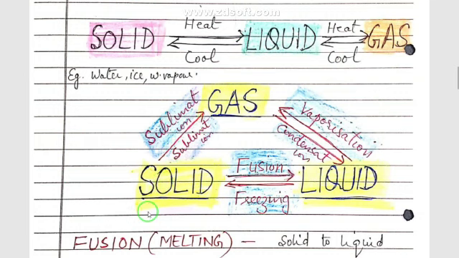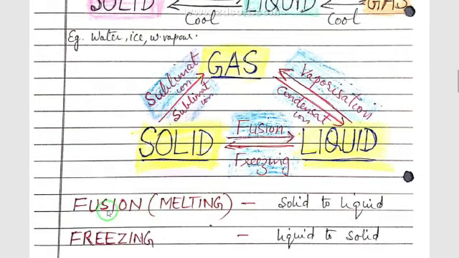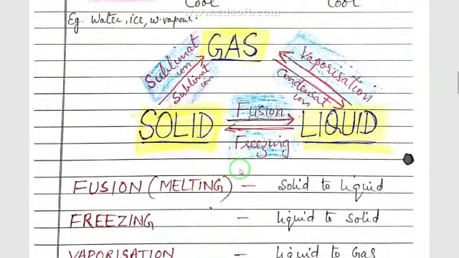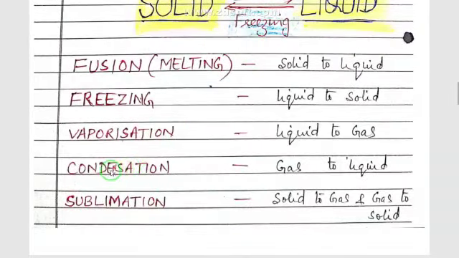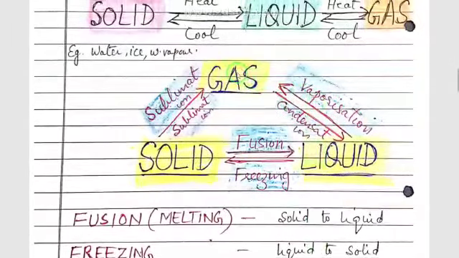So first is fusion. Fusion is also known as melting. This is a change of solid to liquid. Second is freezing. Freezing means a change of liquid to solid. Next is vaporization. It means a change of liquid to gas. Next is condensation. Condensation means change of a gas back to liquid.